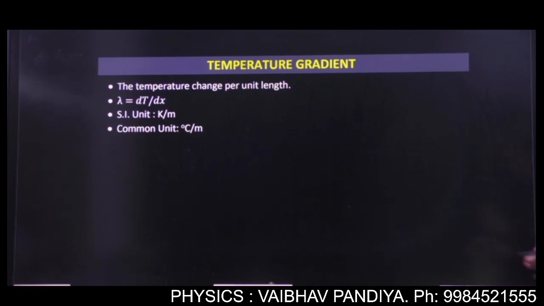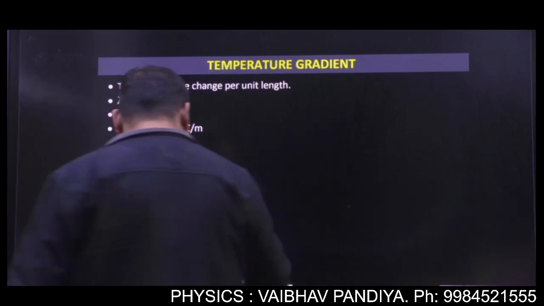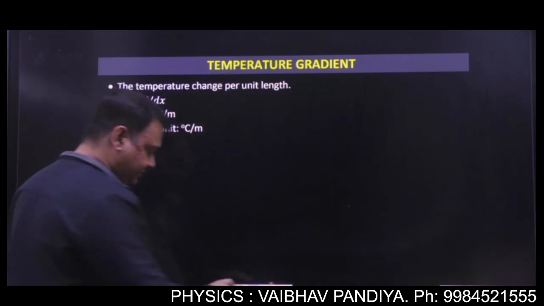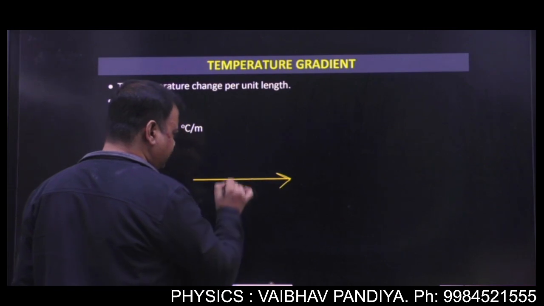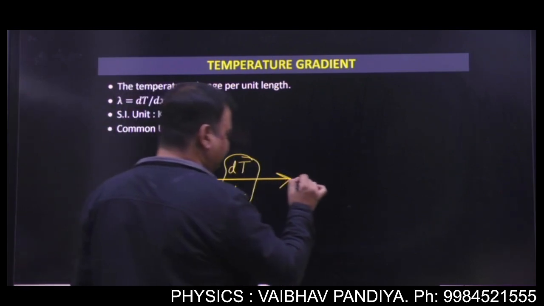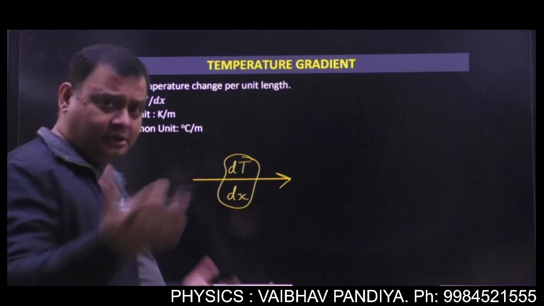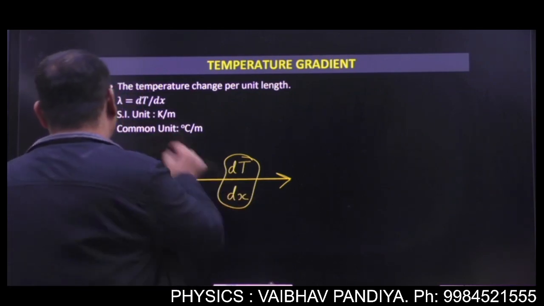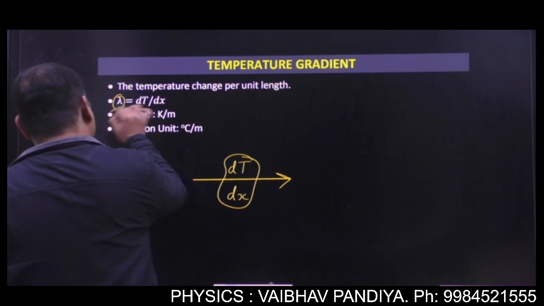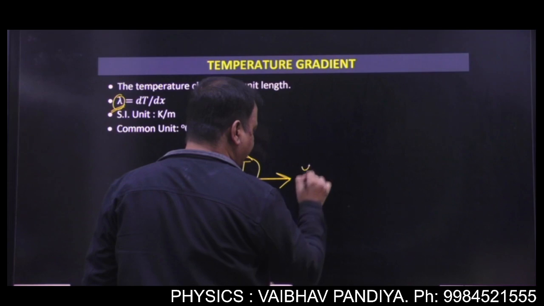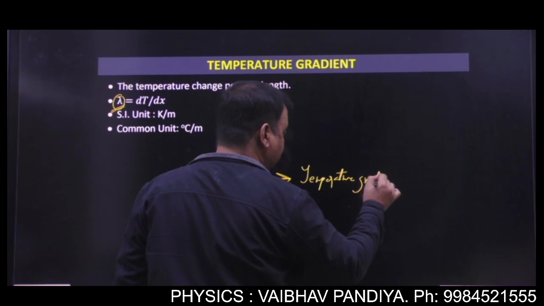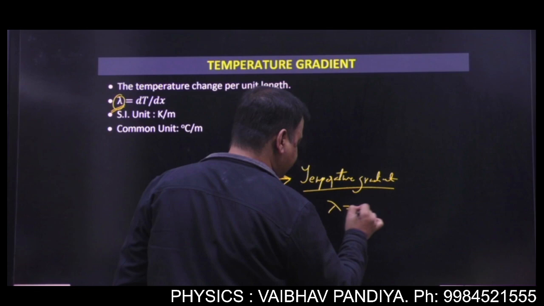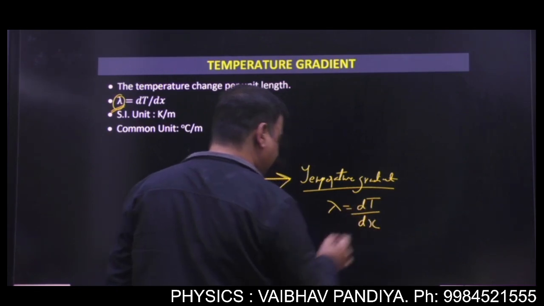Now let's see what is the meaning of temperature gradient. Whenever you talk about gradient, it means something divided by length. So say you are moving, I'm making a highly magnified figure. You moved a distance dx and the change in temperature is dt. There is no standard symbol for temperature gradient, but just for the sake of convenience, we will take it as lambda. So the temperature gradient we can define as the change in temperature per unit change in length, that is dt by dx.